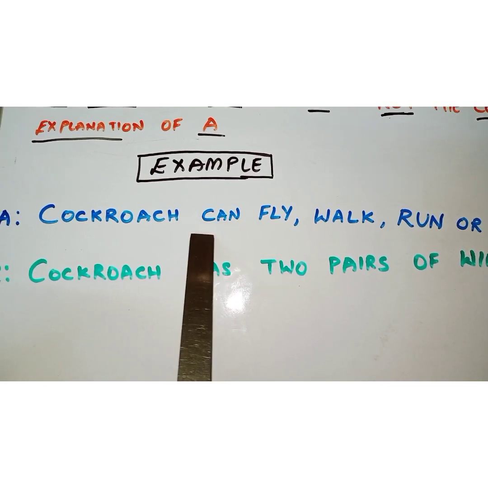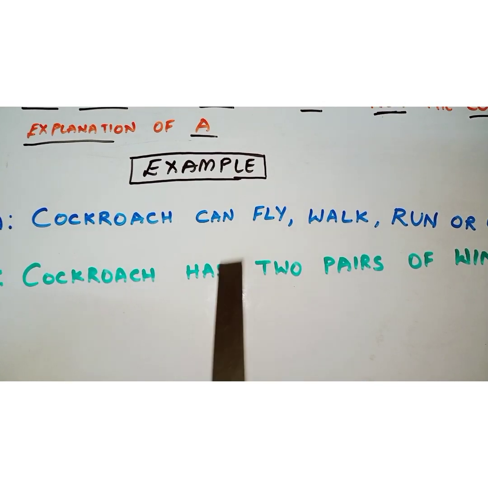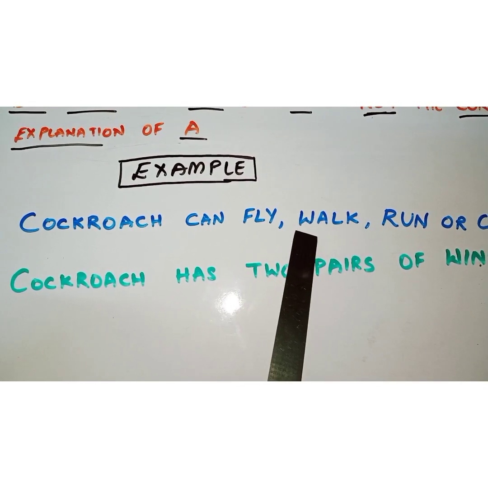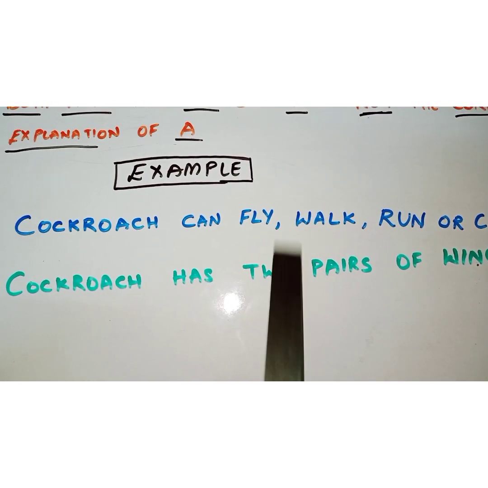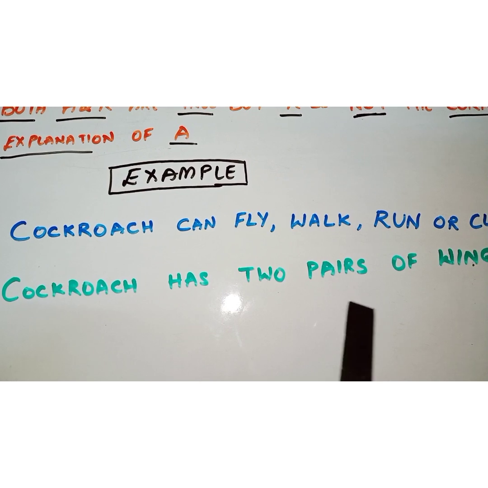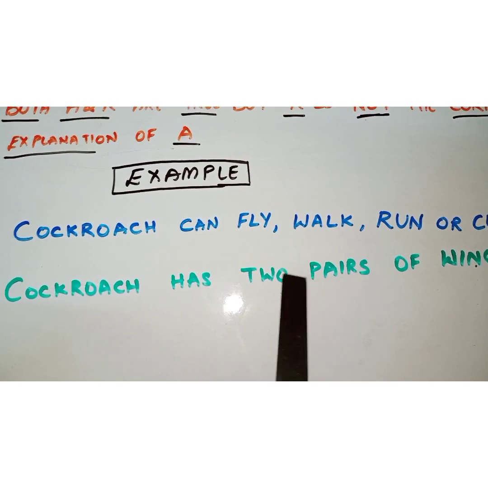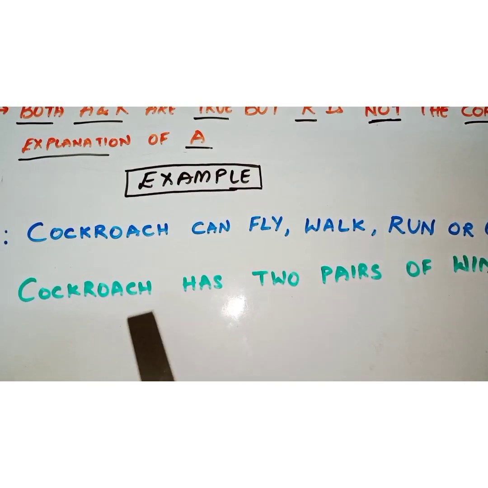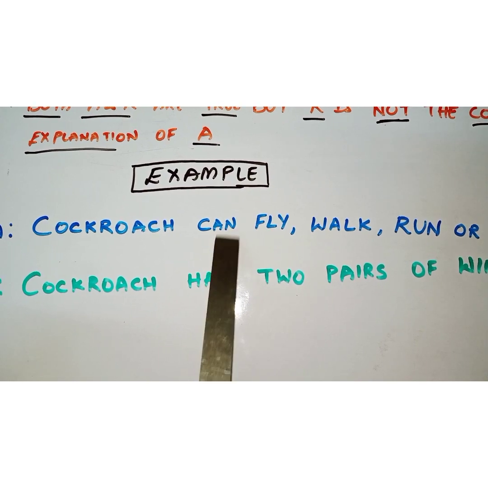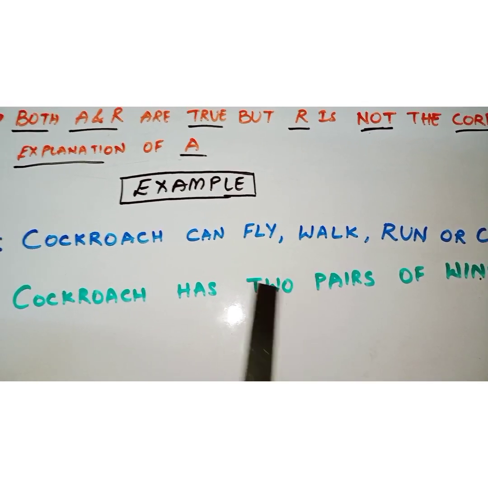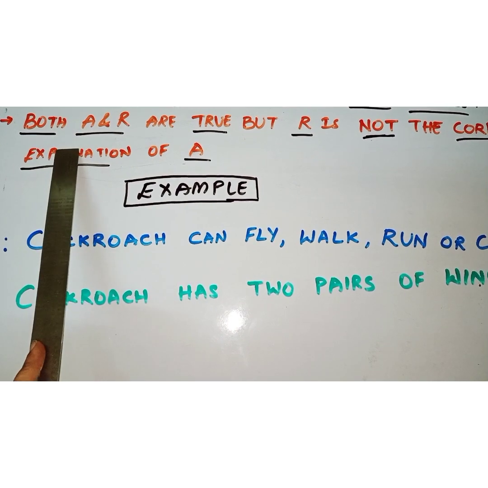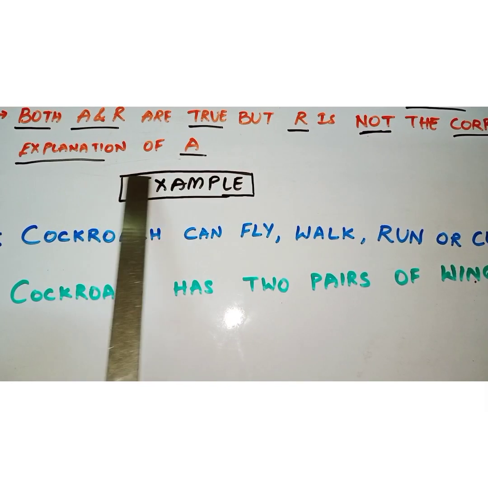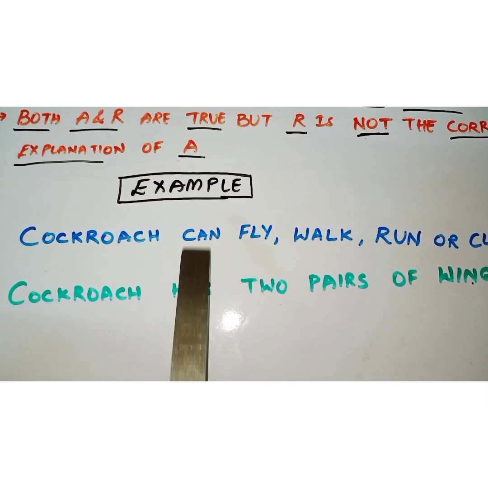It is not supporting this statement. What is the connection? We can say only flying, but what is the connection of the pairs of wings with walking, running and climbing? It has nothing to do with it, isn't it? The two pairs of wings have nothing to do with walking, running or climbing, whereas it can help the flight. For flying it is helpful. So this assertion is true, this reason is true, but R is not the correct explanation of A. Both assertion and reasoning are true, but R is not the correct explanation of A. This could be the answer for this example.